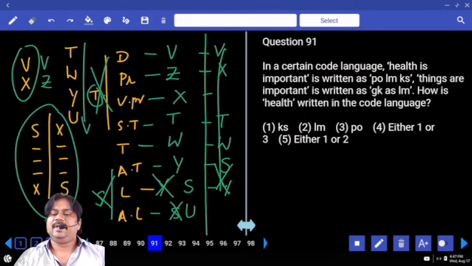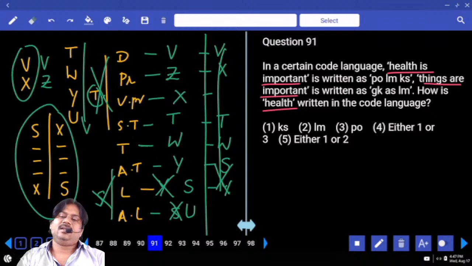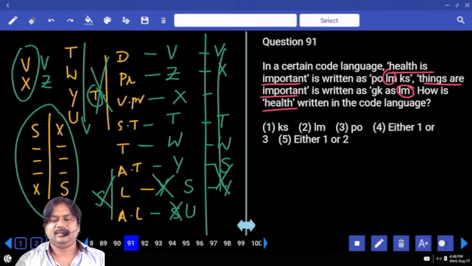Next, how is the word health written in code language? The word health, how many statements does it appear in? Which is the repeated one? Health repeated? No. Is repeated? No. Importance? Yes. Important is repeated, so some code must repeat, LM. So then what is the code for the word health? Either PO or KS. Then the option is either 1 or 3.